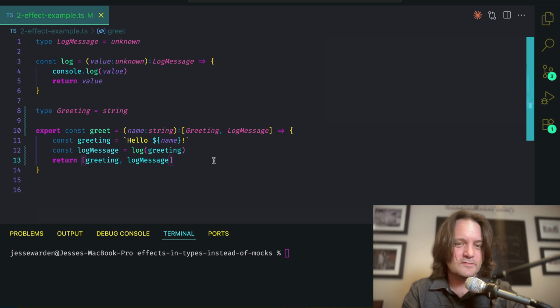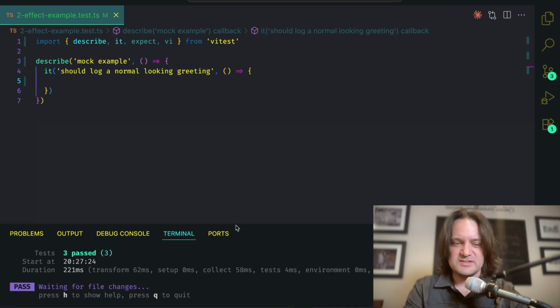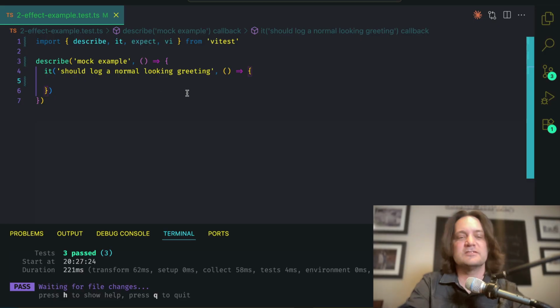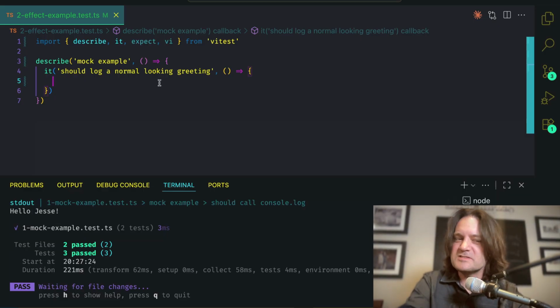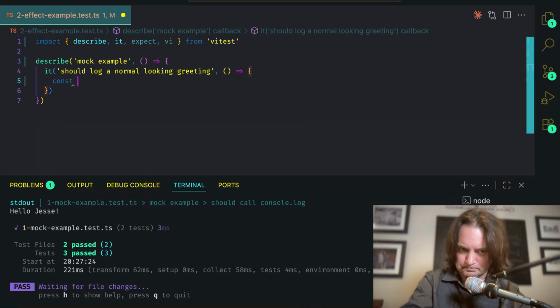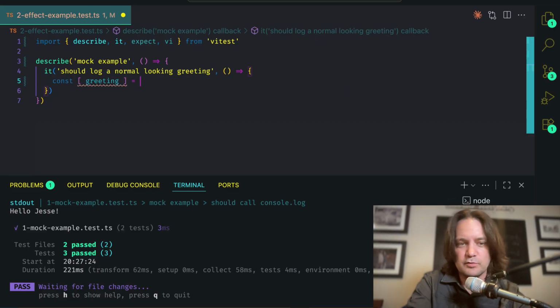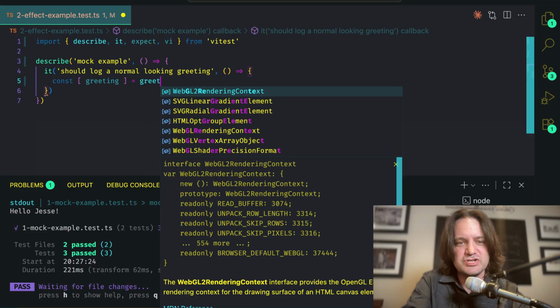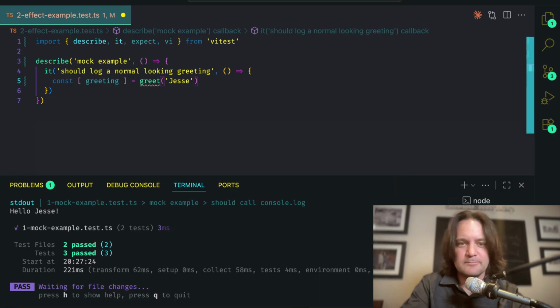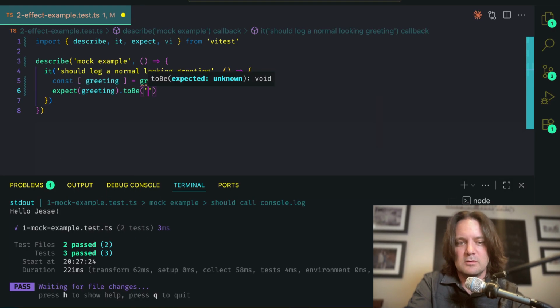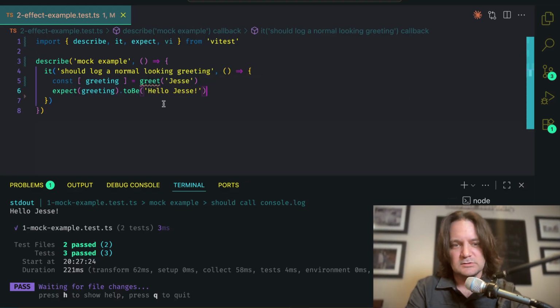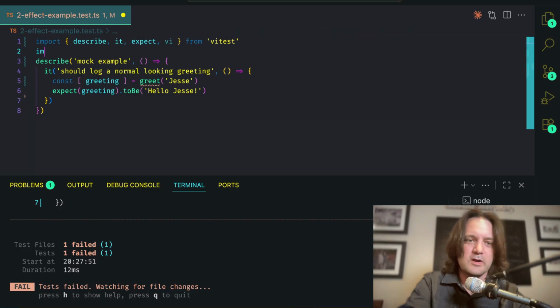Let's go write a unit test for this and see how we can get rid of mocks. Let's run our tests. And let's make it fail, baby. We're going to do something similar to what we did before. But remember, it's an array, and the first item is the greeting. So we have to do greeting inside an array. And we'll say greet array, that's me, expect greeting to be hello array. Good to see ya. Rock on. And then we'll import it.